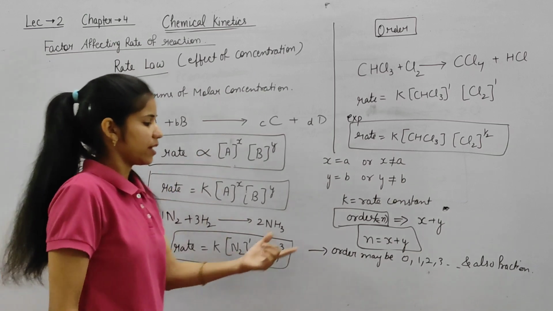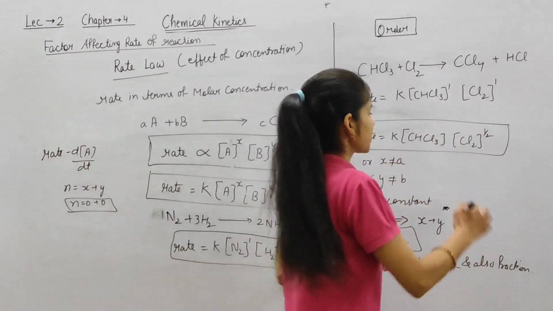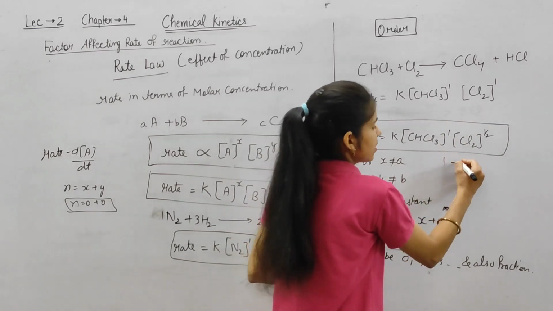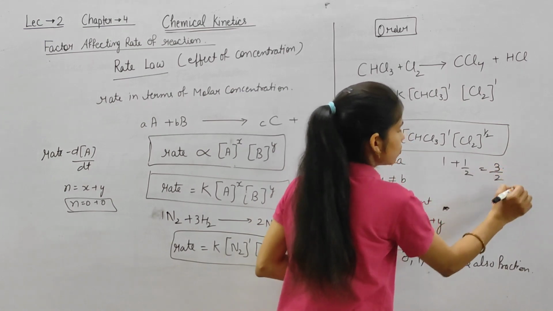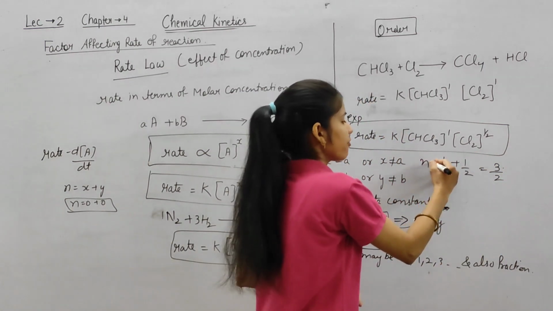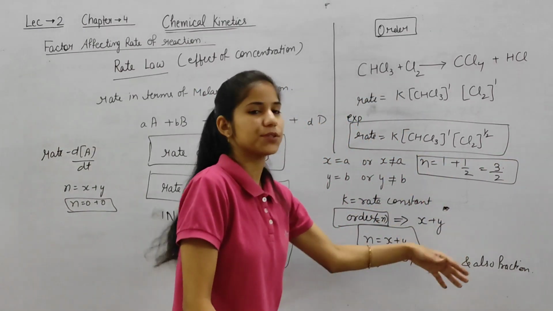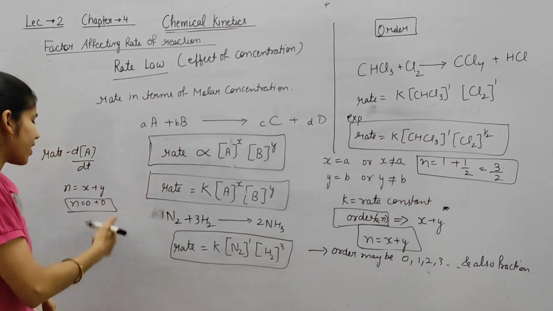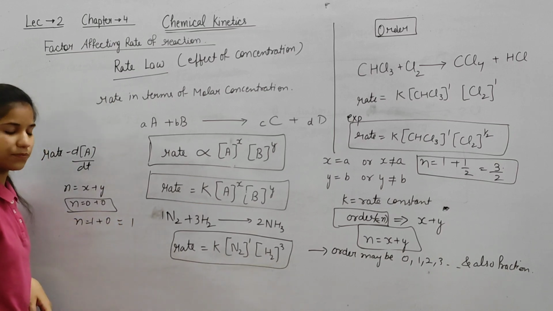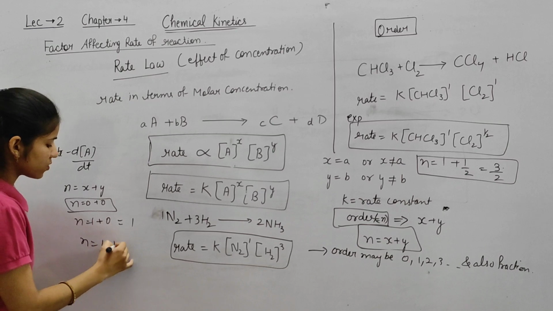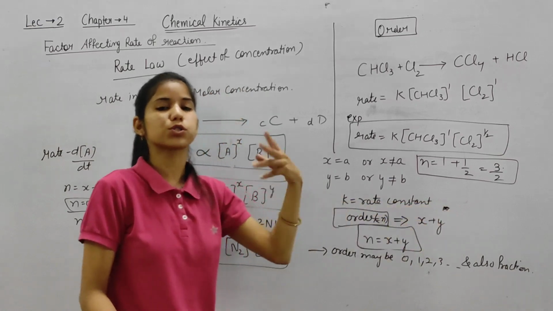We can also write n, means order, is fractional. How is this fractional? From this equation we have seen there is power 1 plus there is power half, so this is equal to 3 by 2. Means this is fractional. The order of this reaction is fractional. Or this is also 1, 2, 3 and so on. Like if we have x as 1, y as 0, n is equal to 1. If we have 1 plus 1, that is 2. Okay, so we can have order 0, 1, 2, 3 and also fractional.